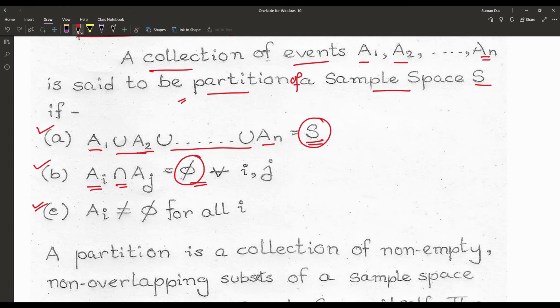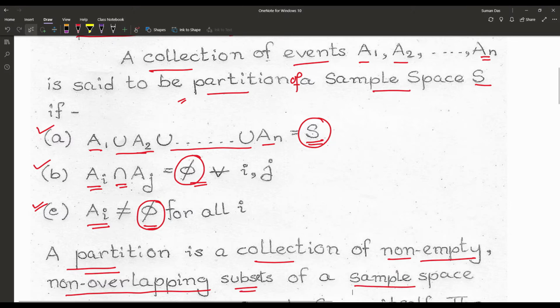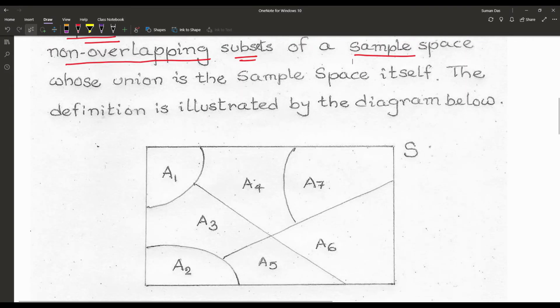And the third one, each and every event must not be null, that means must not be phi. Each event has some outcome associated with it. So a partition is a collection of non-empty and non-overlapping subsets of any sample space. Let us discuss the partition once again with a diagram. We already know that the union of the events is the sample space itself.